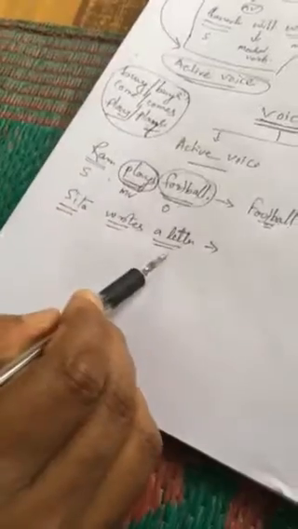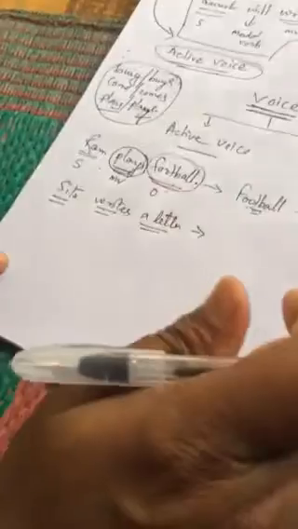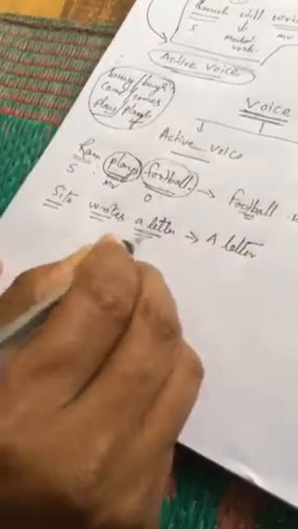So another example I want to take again, you see here, Sita writes a letter. Okay, you see here, Sita is the subject, writes is the main verb, a letter is the object. So this sentence is given in the active form. Whenever you change the active form into passive, the object of the active form is used as subject in passive form. So the object is a letter, so here a letter will be used as subject.